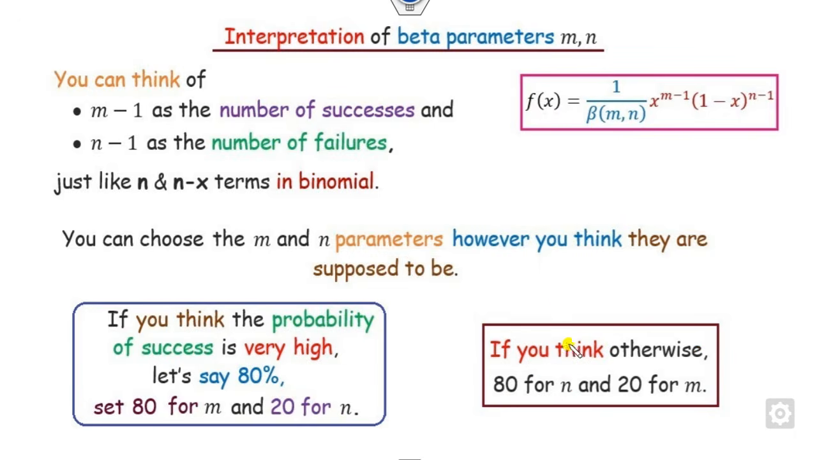On the other hand, if I say 80% of the people do not like this video, what is the meaning of that? Not liking is the failure. So it means n is my 80 and m is my 20. Since p is a random variable, this is why you have a prior. So this is the prior probability you have.